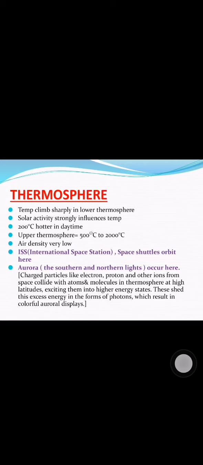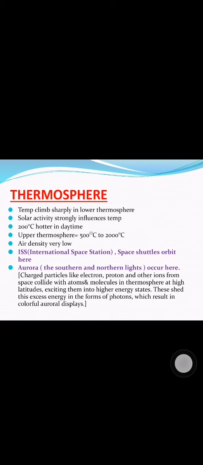The reason why this phenomenon is observed only in this particular layer is because charged particles like electrons, protons and other ions from space collide with atoms and molecules in thermosphere at high latitudes, exciting them into higher energy states. These shed this excess energy in the form of photons, which result in colorful auroral displays. Okay, that's all about thermosphere.